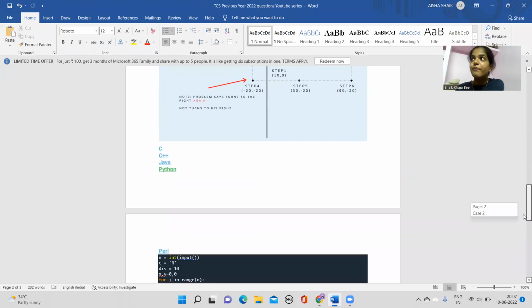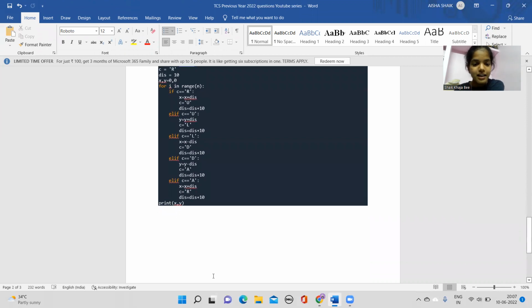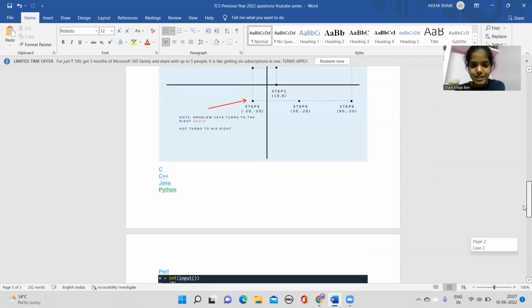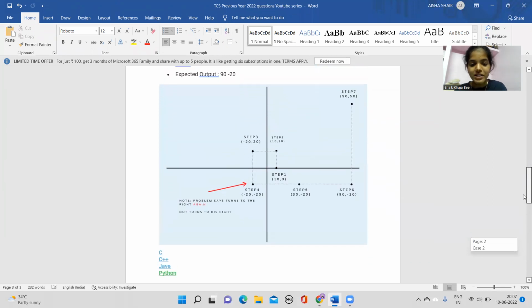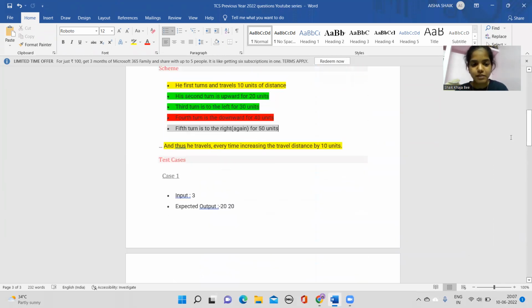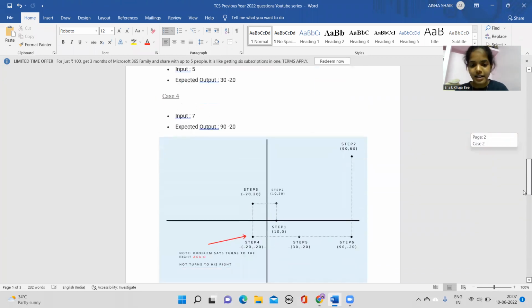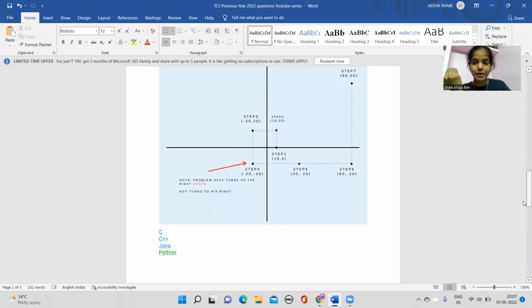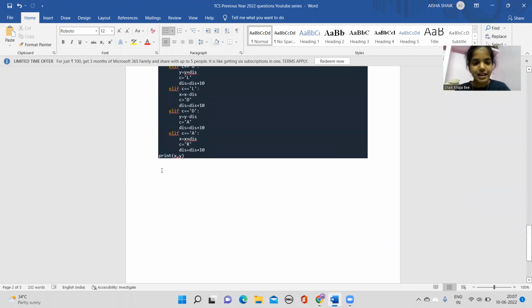Then you're having the other case, that is, the else if case is set. And what is the else if case? C is equal to R. What does that R mean? The other case of the scheme, that is if the turn is to the right, right? You're going to the right side. If you're going to the right side, what should your value be? Like from this part you go to this part, it will be some positive value. So you just have another case like x is equal to x plus distance, and C is equal to R is the next case because it is right again, mentioned over there.